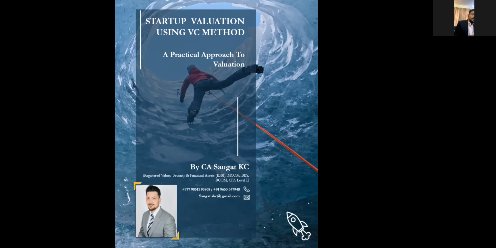Continuing with today's session, my topic will be startup valuation using the VC method. There are a lot of techniques we can use for valuing startup companies, but I'll be focusing purely on the venture capital method, VC method in short form. I'll guide you through a practical approach. There will be some theoretical background, and apart from that I'll give you practical implications and show how you run the model under the VC method.